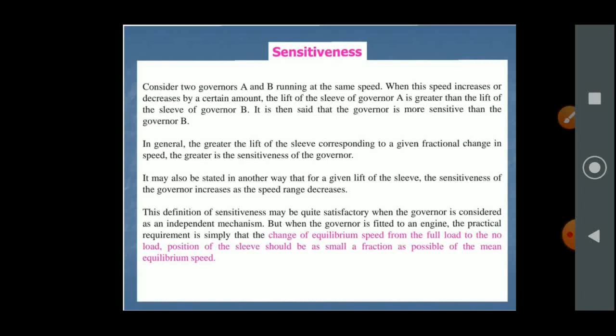Sensitiveness defined this way may be quite satisfactory when the governor is considered as an independent mechanism. But when the governor is fitted to an engine, the practical requirement is simply that for the change of equilibrium speed from full load to no load, the movement of the sleeve should be as small a fraction as possible of the mean equilibrium speed.